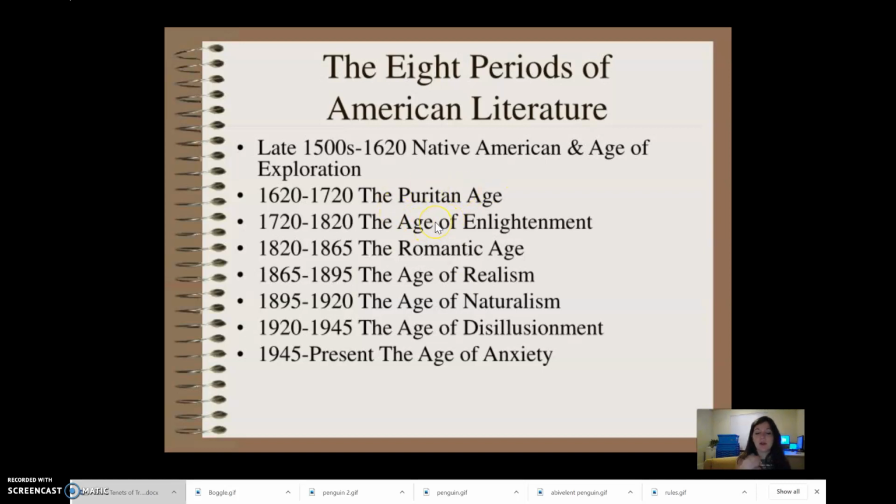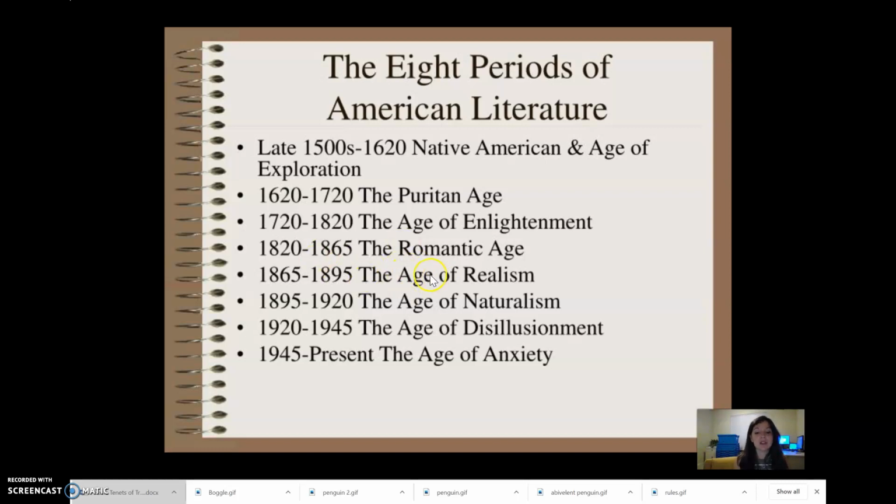So the Age of Enlightenment or the Revolutionary Period is marked by the Revolutionary War, which resulted in this brand new country founded on democratic ideals, and there seemed like there were endless possibilities of what could be. And because of those endless possibilities, it led to a very romantic sentiment in the United States, and that led to Romantic literature, which is the very first literary period in which fiction writing really took a strong hold.